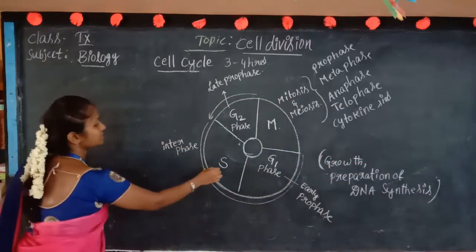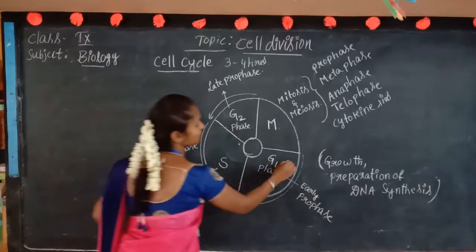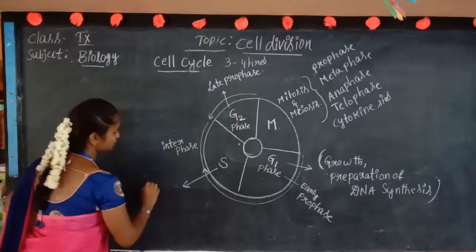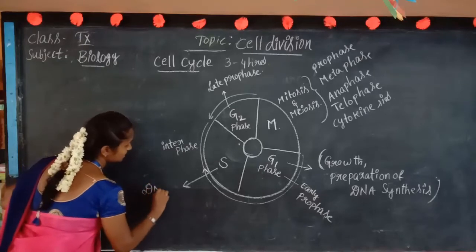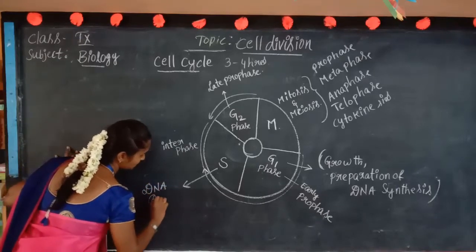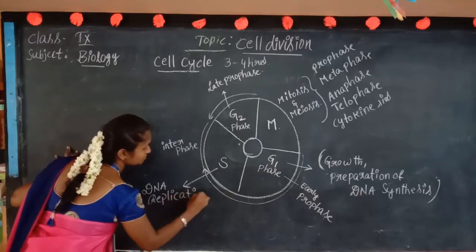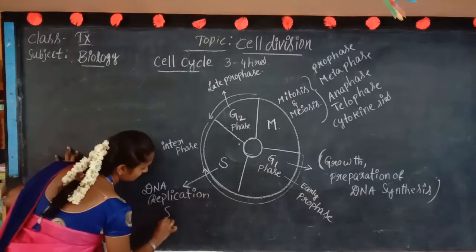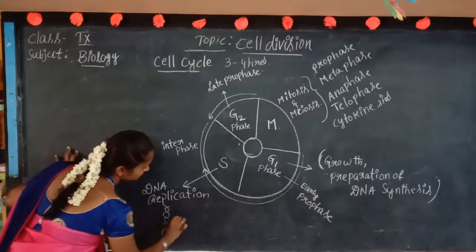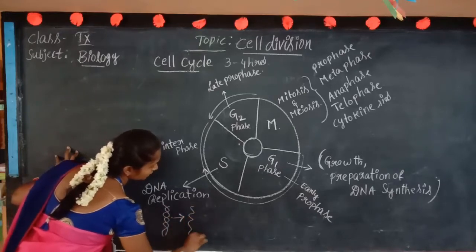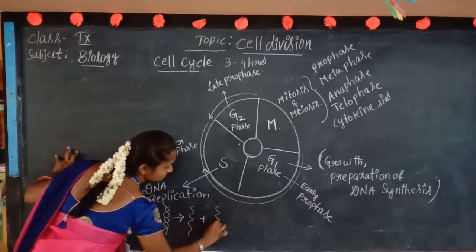And next, the synthesis phase. What happens? In the synthesis phase, DNA replication happens. DNA replication means the double-stranded DNA is divided into 2 single strands.